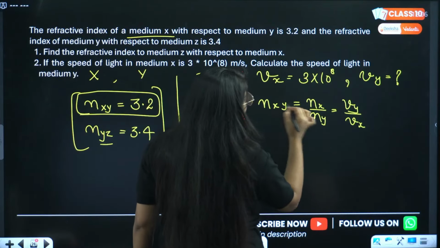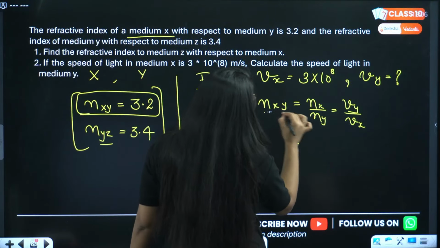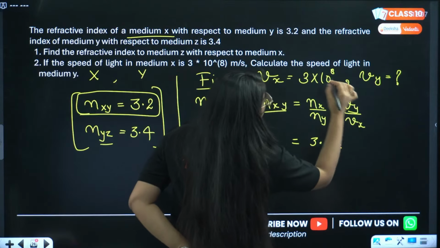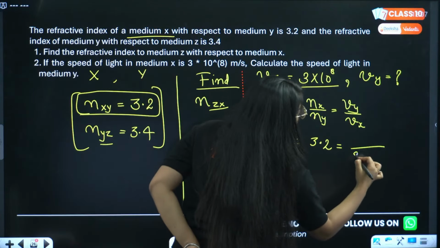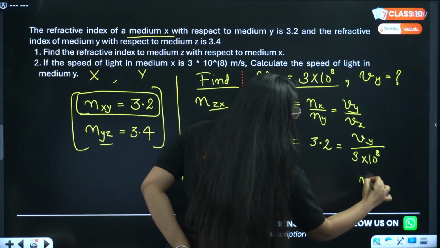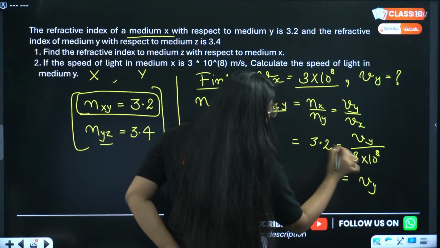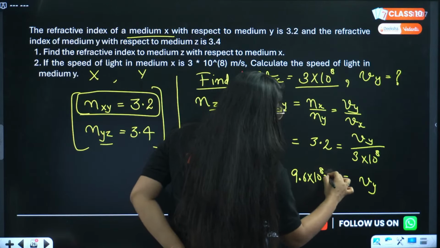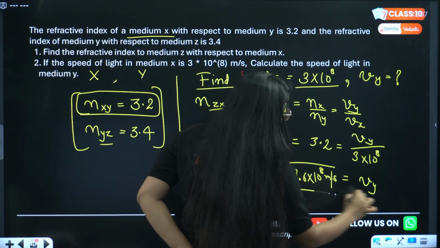Done. Now NX divided by NY is given, that is 3.2. Now V of X is 3 into 10 raised to power 8 meter per second. VY we have to find. That is simple. 3 into 3.2 will be 9.6 into 10 raised to power 8 meters per second.